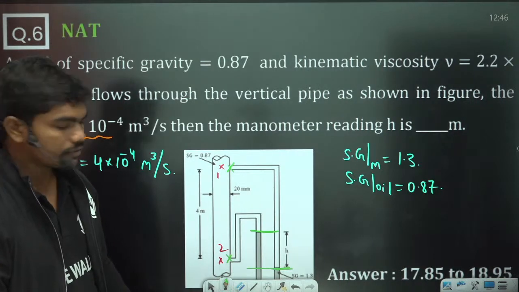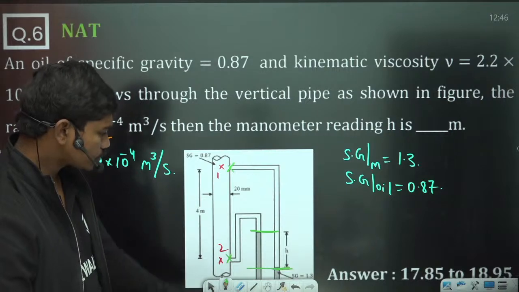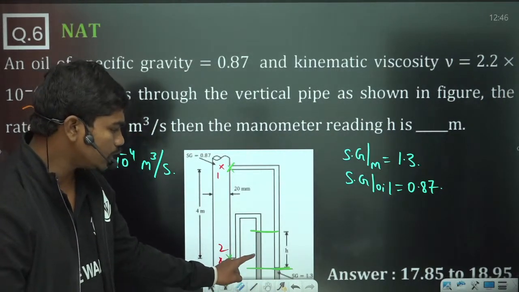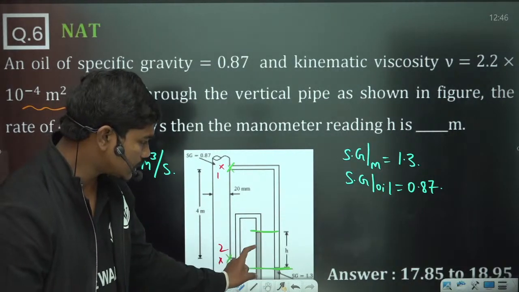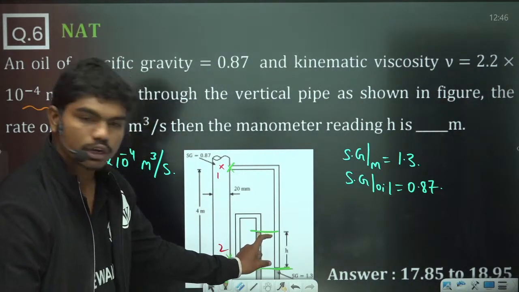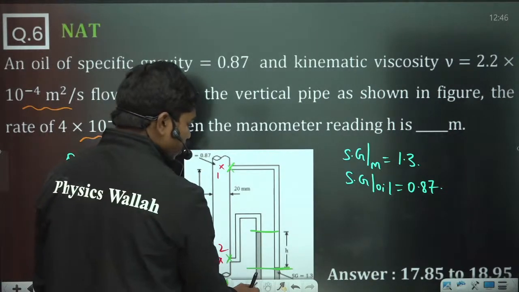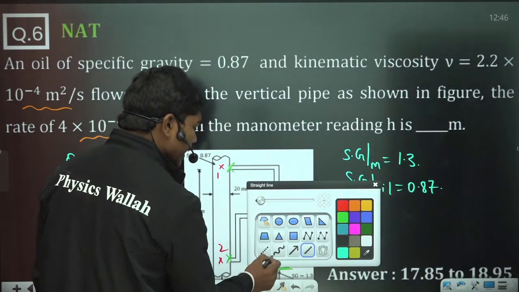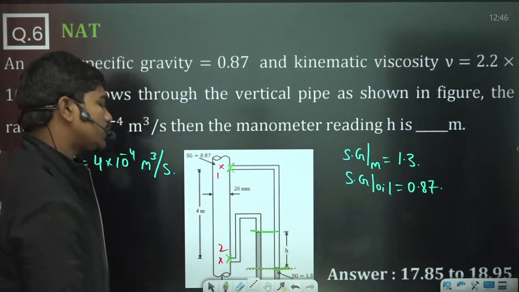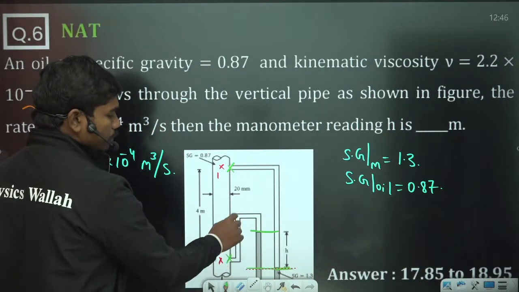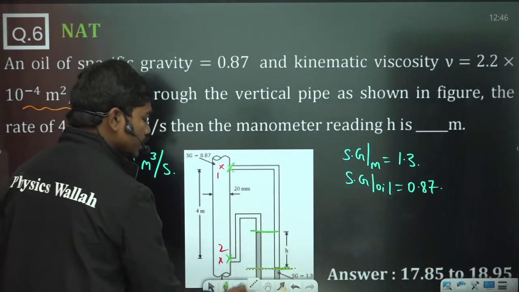So we have got the difference between pressures P1 and P2, and this P1 minus P2 value is actually equal to, if this is H, the density of this manometric fluid minus the density of this fluid, into G into H. Correct? Because if you apply the hydrostatic law about this point, P2 is the pressure at this location.